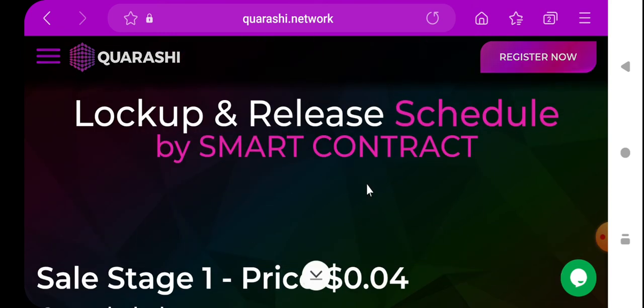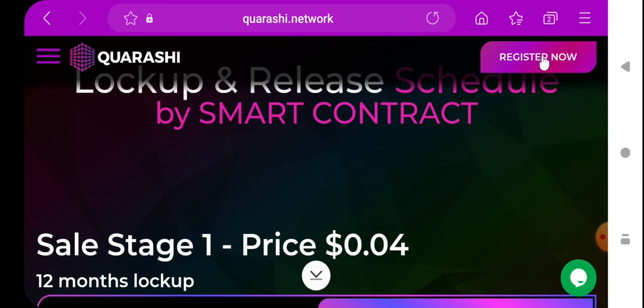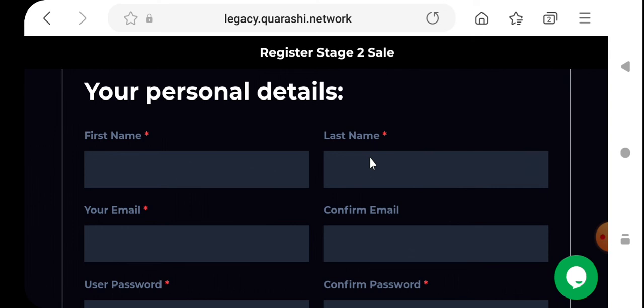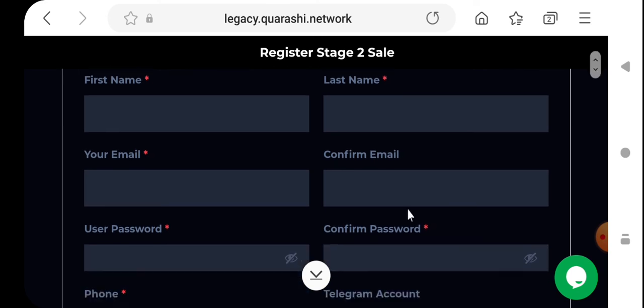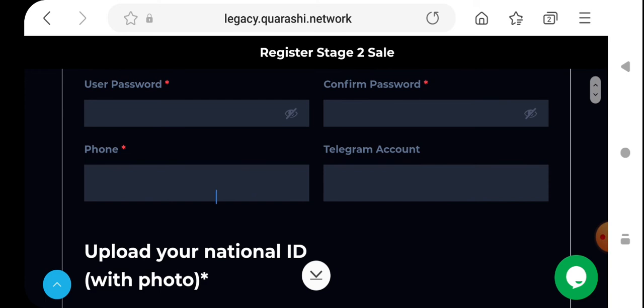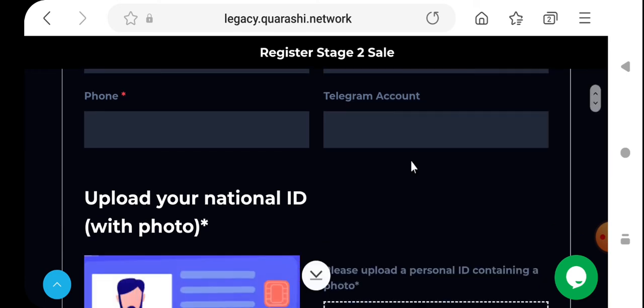So guys, I'll show you now how to register on this platform. Here you just need to click on the register now option. After clicking it, you can see a page like this. Here you need to put your first name, last name, your email for confirmation, your password and confirm password. Here you need to put your phone number and your Telegram username, Telegram account.